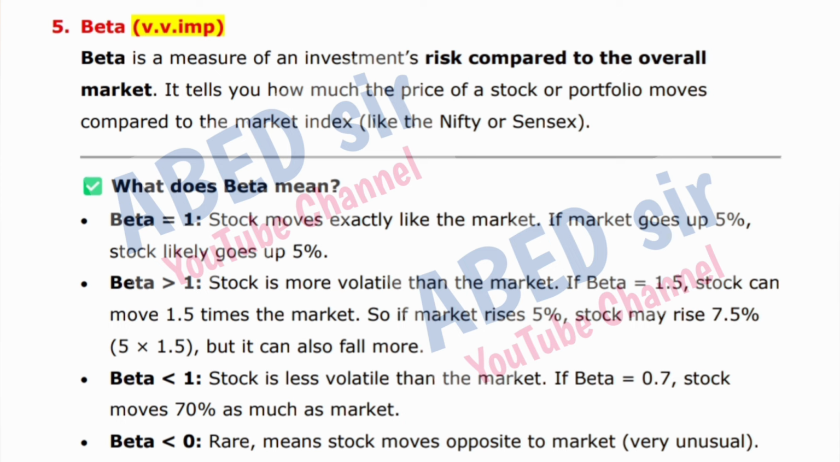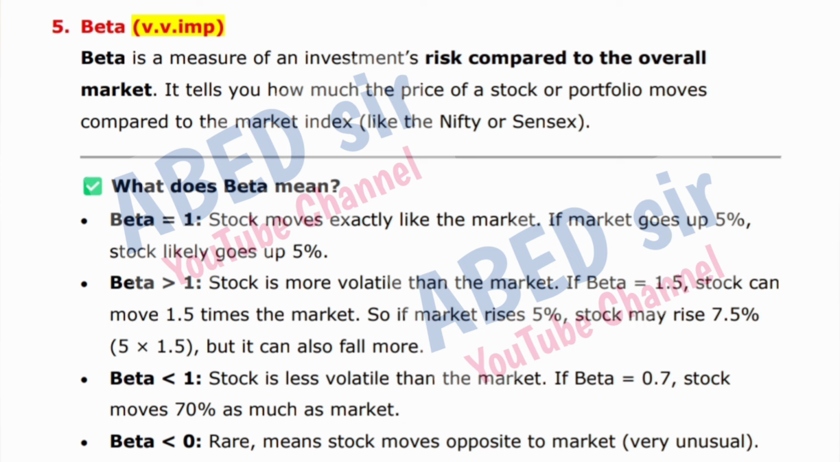Beta equal to 1: the stock moves exactly like the market. If the market goes up 5%, the stock likely goes up 5%. Beta greater than 1: the stock is more volatile than the market. If beta is equal to 1.5, the stock can move 1.5 times the market. So if the market rises 5%, the stock may rise 7.5%, 5 times 1.5, but it can also fall more.